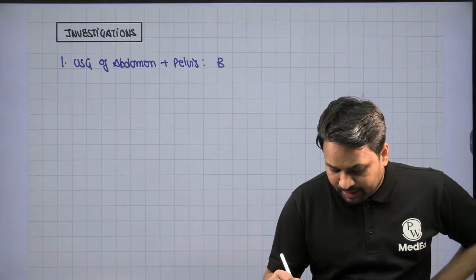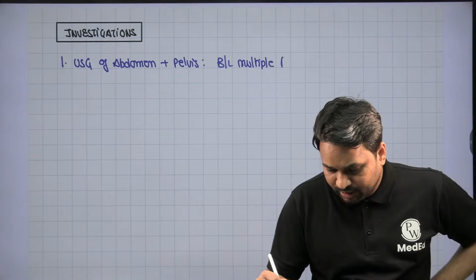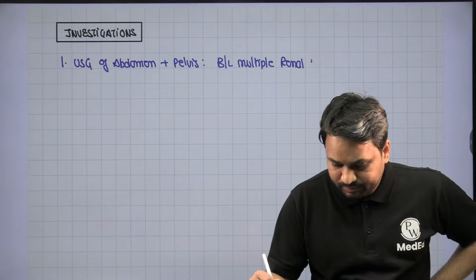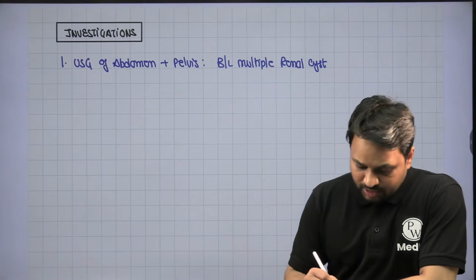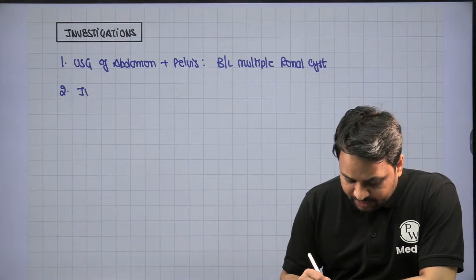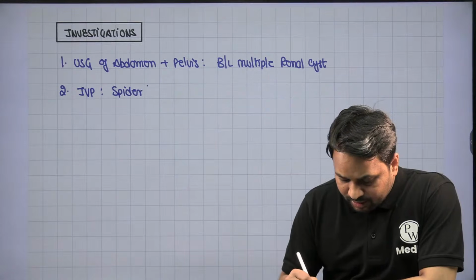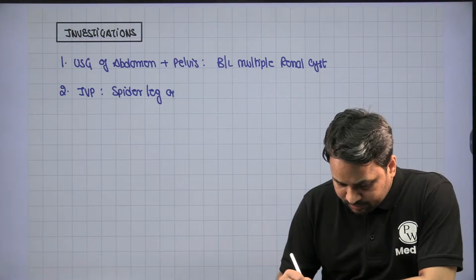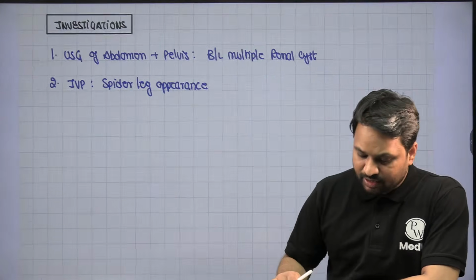You will see bilateral multiple renal cysts. Presence of bilateral multiple renal cysts is noticed. Second, I can perform an IVP. In an IVP, I will find there is a spider leg appearance.